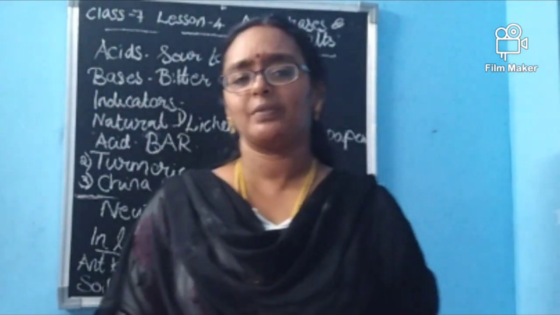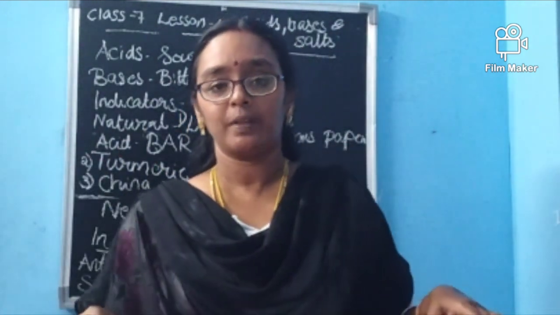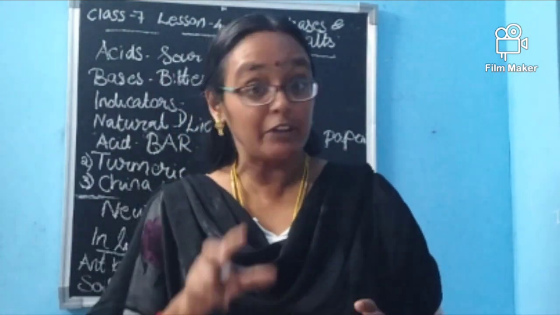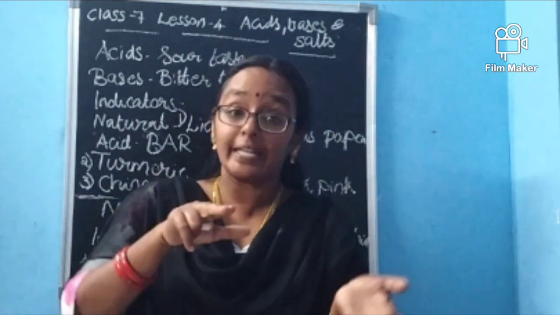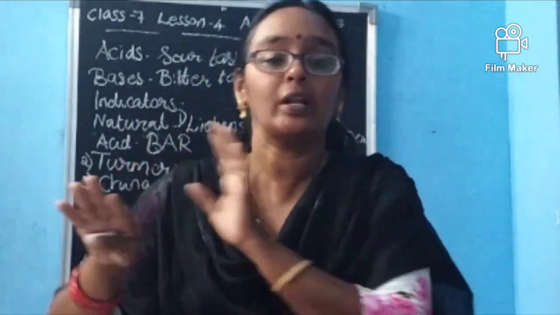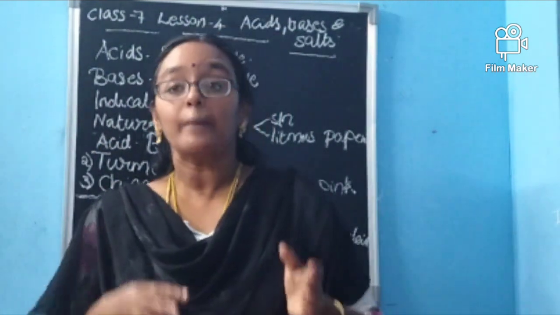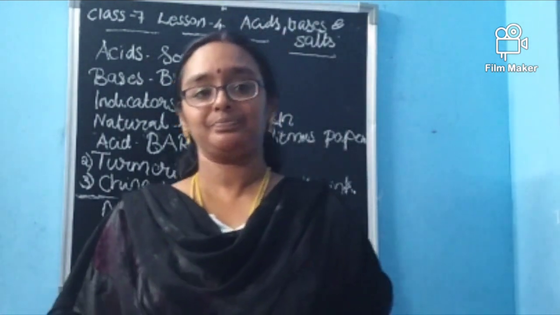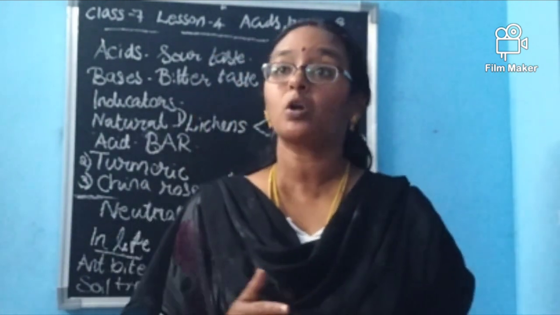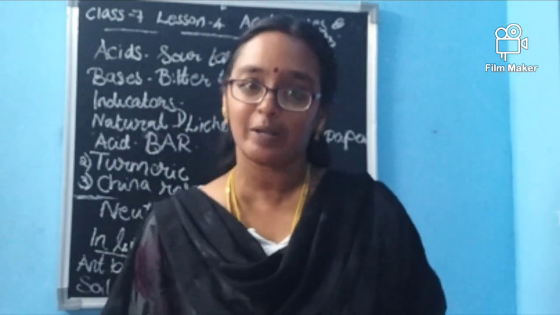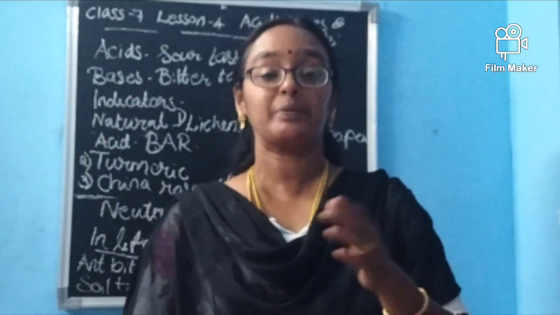Moreover, soil treatment. What is this? Actually, the soil should be neutral in nature. If it is much more acidic in nature, the plants will not grow in a proper manner. So how can we make the soil neutral? By adding some base. And if it is basic in nature, then by adding some acid, we can neutralize it. We are not able to understand by eating the soil, who will eat soil? But we are giving it for some treatments.